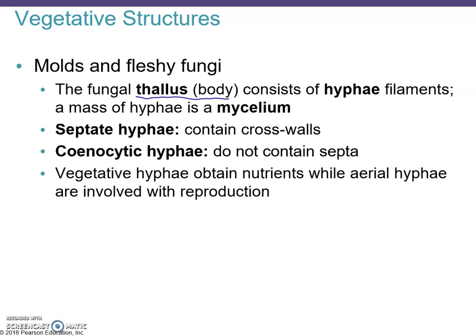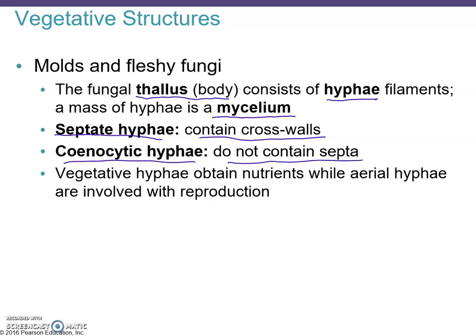And it consists of hyphae. That's the plural. Hypha would be the singular. So hyphae, that's kind of filamentous growth that makes up the thallus, the body of the fungus. The mass of the hyphae together is called a mycelium. That's another term you should know. The hyphae can either have cross walls or no cross walls. So septate hyphae have cross walls, and the cenocytic hyphae do not have those cross walls or septa.